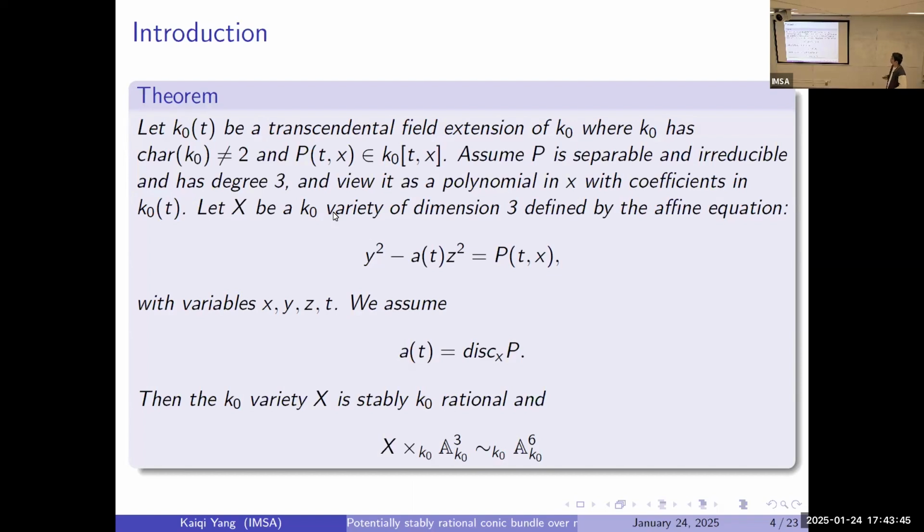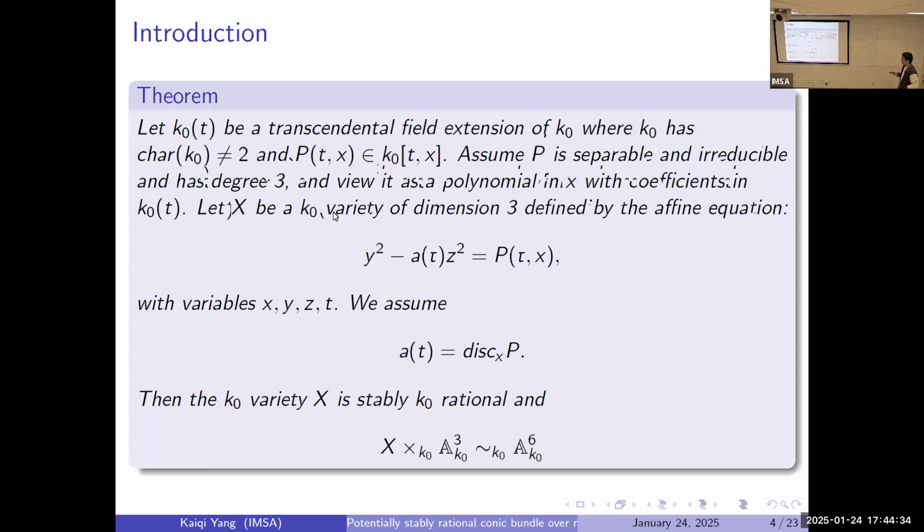K0 has characteristic not equal to 2, and P(t,x) is a polynomial in that ring, and assume P is separable and irreducible and has degree 3, and view it as a polynomial in x with coefficients in K0[t], and let X be defined by this affine equation, with variables x, y, z, t, and moreover, this Δ(t) is the discriminant of P with respect to x, and they show that the K0 variety X is stably K0-rational, and they give an explicit rationality construction of this.